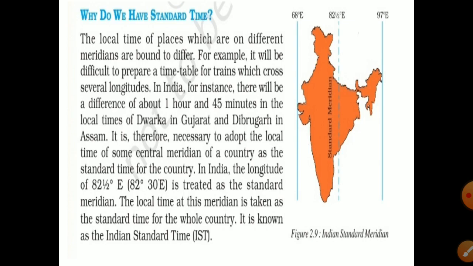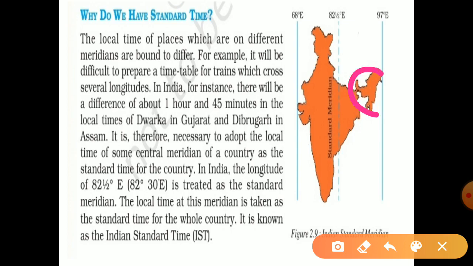Okay, so if I give a brief explanation, the local time of a place used to be different in different meridians. So if we compare the time of two places, like say Dibrugarh in Assam and Dwarka in Gujarat, Dibrugarh lies towards the east, and Gujarat lies towards west.